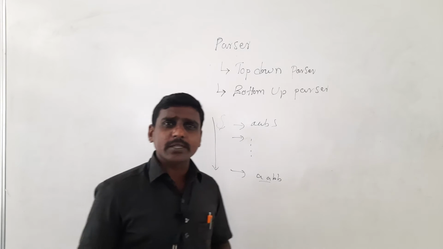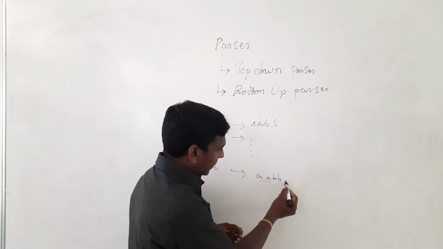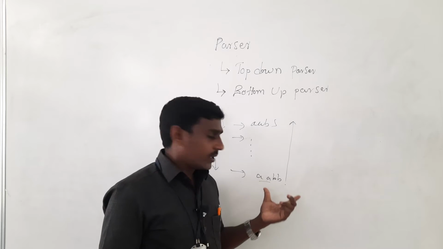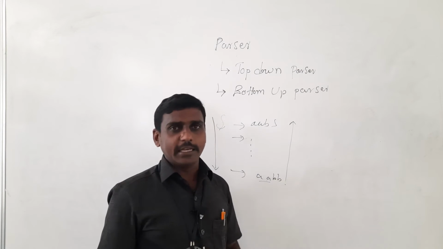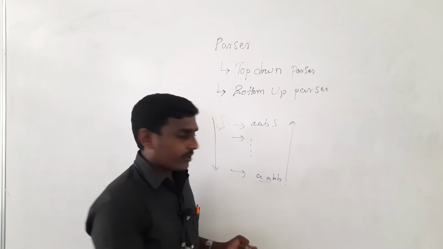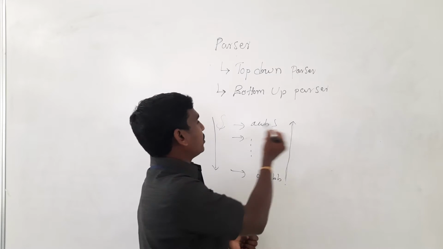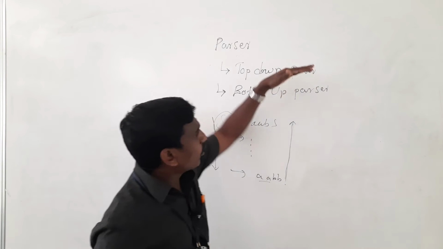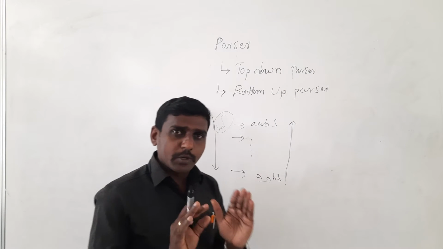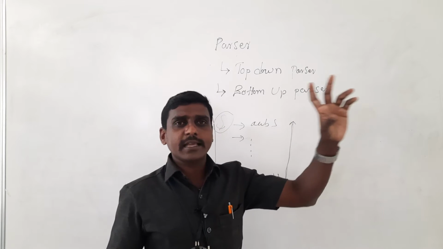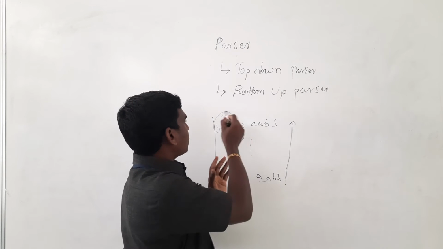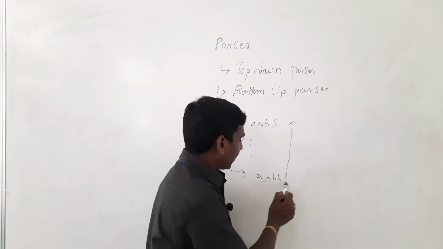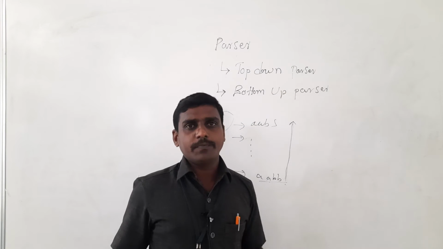Then what is a bottom up parser? Just the same example. The input is the given string, like AABB. From the input string we have to parse and obtain the start symbol. Very clearly you should understand the top down parser and the bottom up parser. In top down, the input we take is the grammar's start symbol, and the output we derive is the given string.